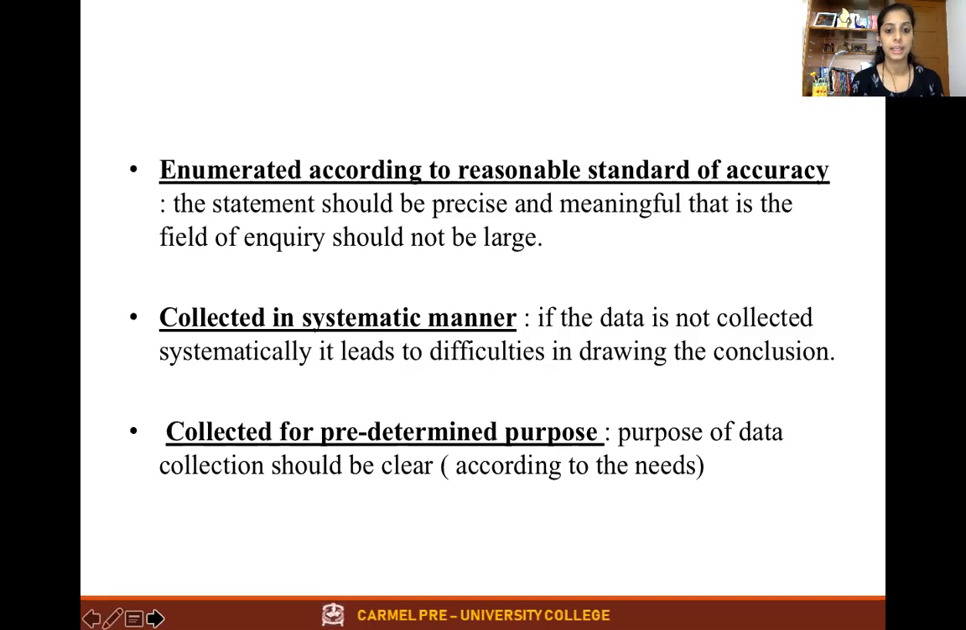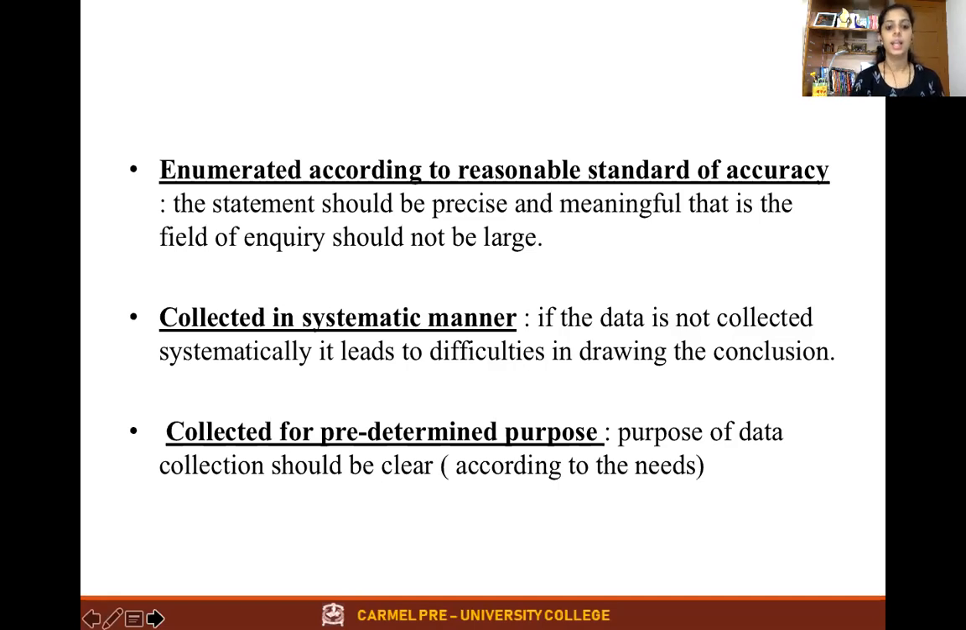So enumerated according to a reasonable standard of accuracy: the accuracy should be there whenever we conduct the inquiry. The statement should be precise and meaningful, and the field of inquiry should not be too large. That means personal bias and prejudice should not enter, and the field of inquiry should not be too large. This is what it means.